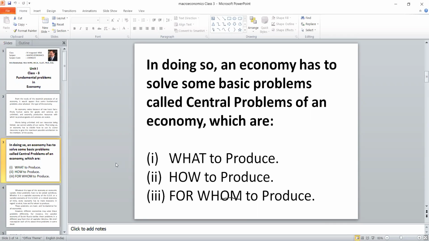The third problem is for whom to produce. So the fundamental economic problem, or it may be called the basic problem of economics, or the central problem of economy. There are three problems. What to produce, how to produce, and for whom to produce.